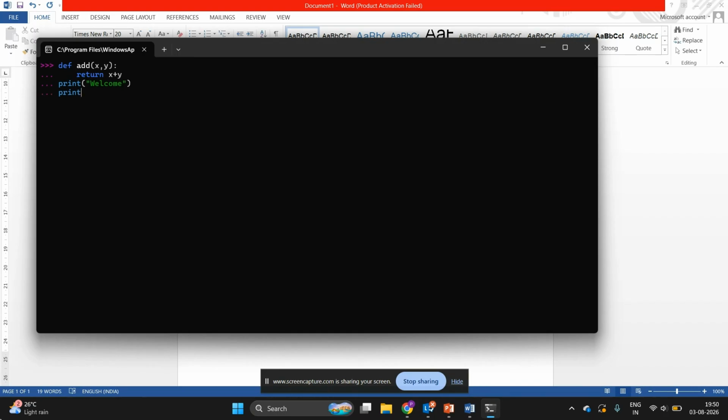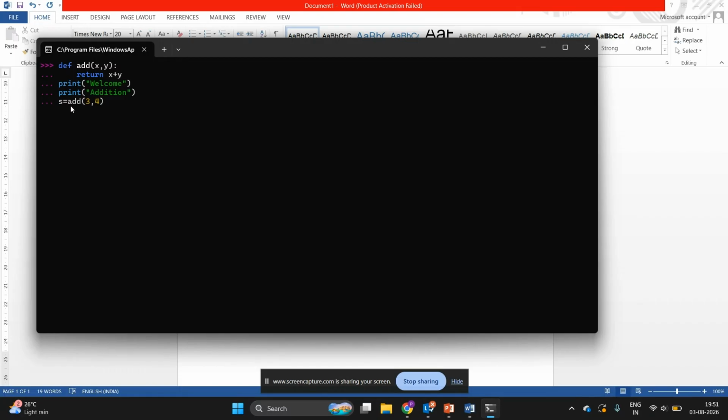And if I want to display some statement addition, and then I want to make a call to the add function, then I must have these two numbers. So I am passing 3 comma 4, but make sure when I pass these two numbers 3 4, that will be received in x and y variables. It will perform the addition and the answer is returned by the function. It is not displaying the answer. So if the function is returning the answer, I must have one variable to receive the answer. So here I am using one variable s is equal to add 3 comma 4.